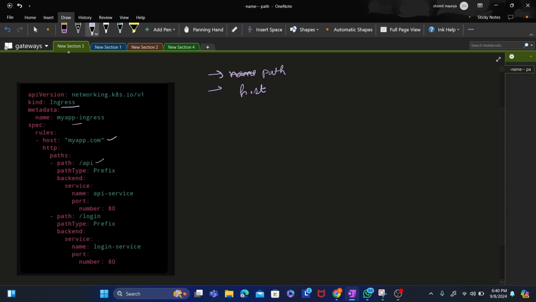But the second limitation is this: generally in a team, there are two kinds of roles, developers and DevOps. So who will write this file? Obviously DevOps, a cloud engineer, will write it, right? But let's say a developer develops a new API.